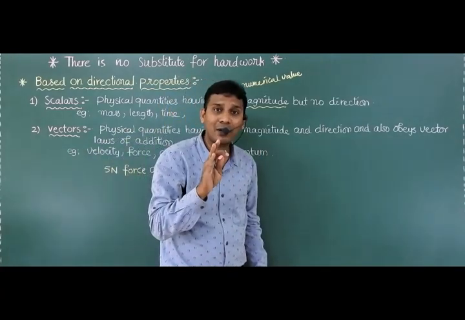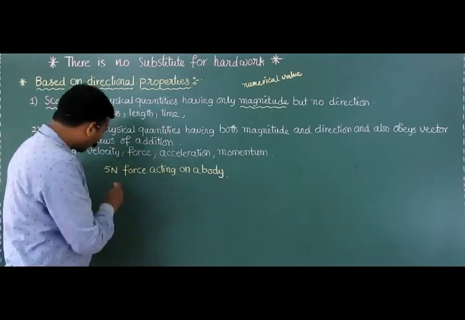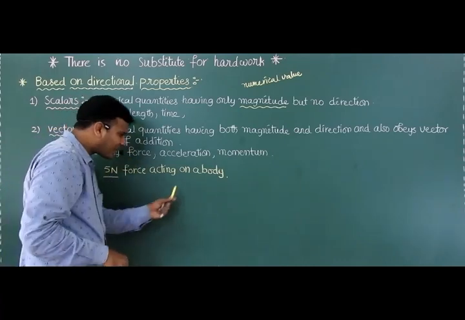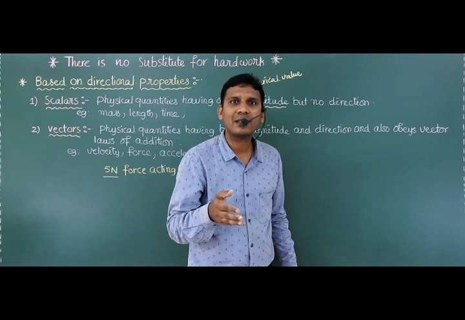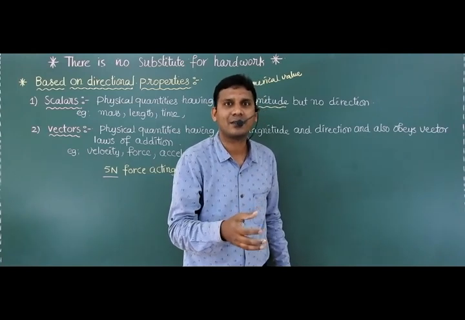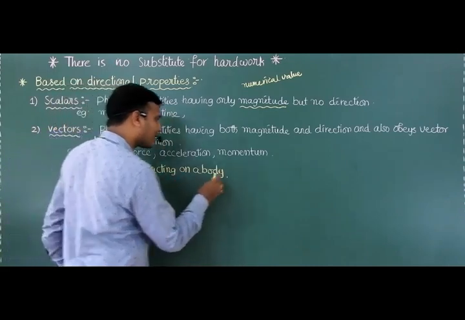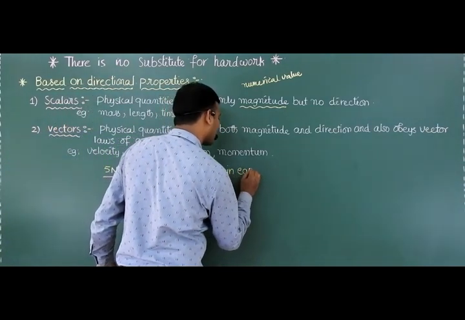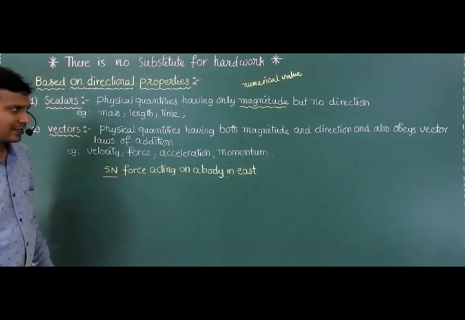Be careful about such statements. 5 Newton is correct, Newton is a unit of force, but here they have not mentioned in which direction it is acting, so it is not a complete sentence. You have to mention the direction. 5 Newton force acting on a body in the east direction, then it is correct.